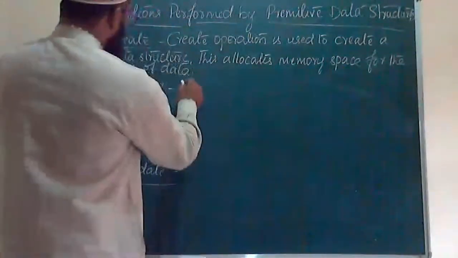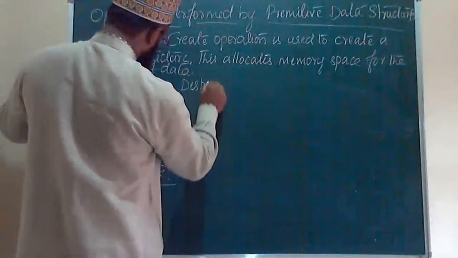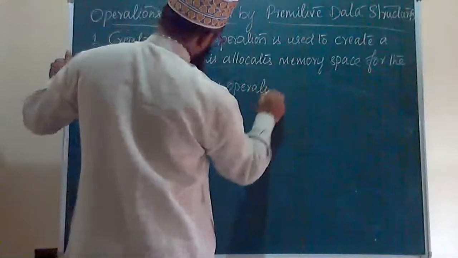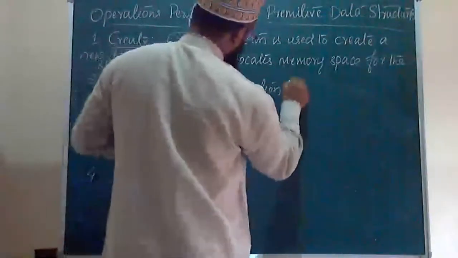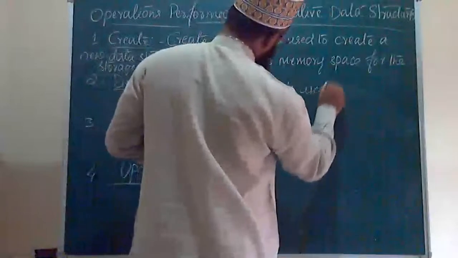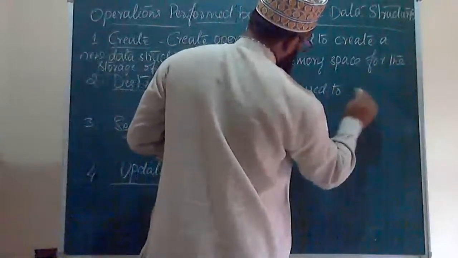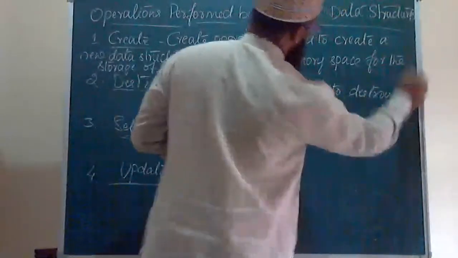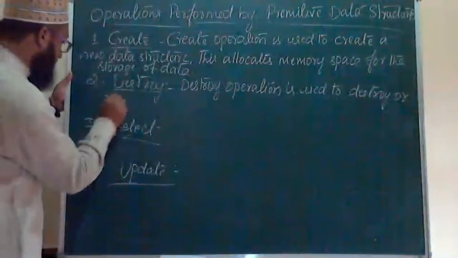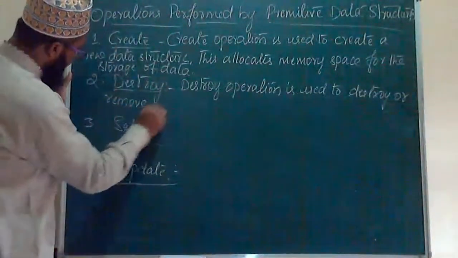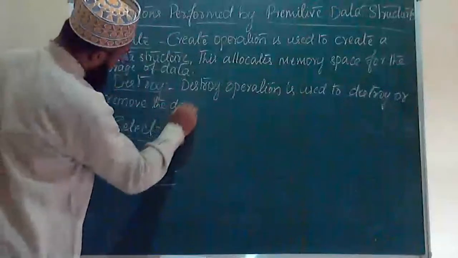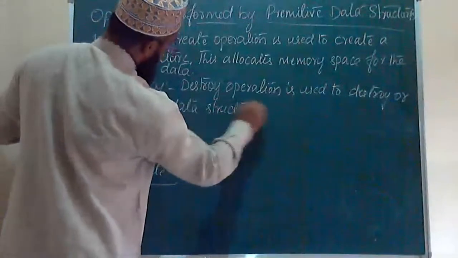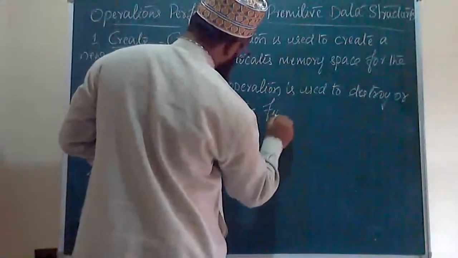Destroy operation is used to destroy, or remove, the data structure from the memory space.